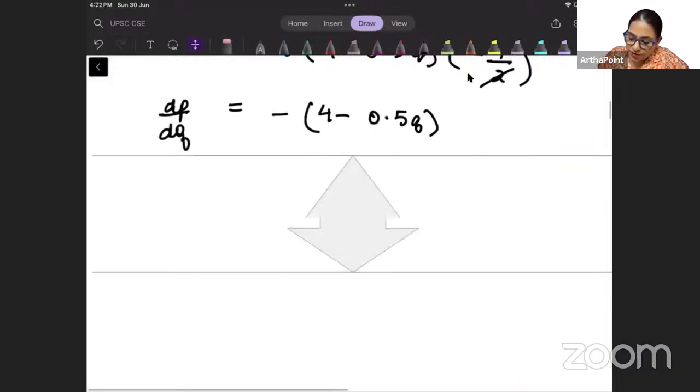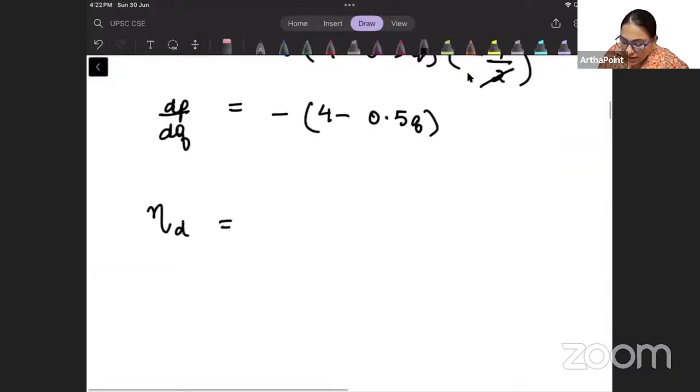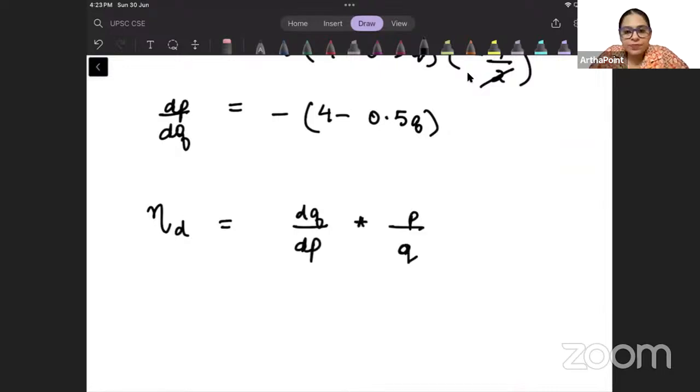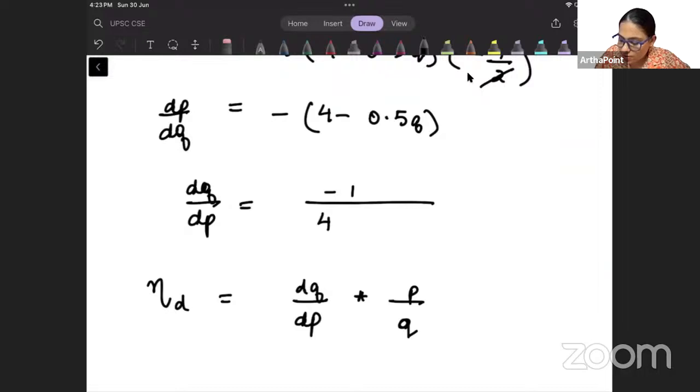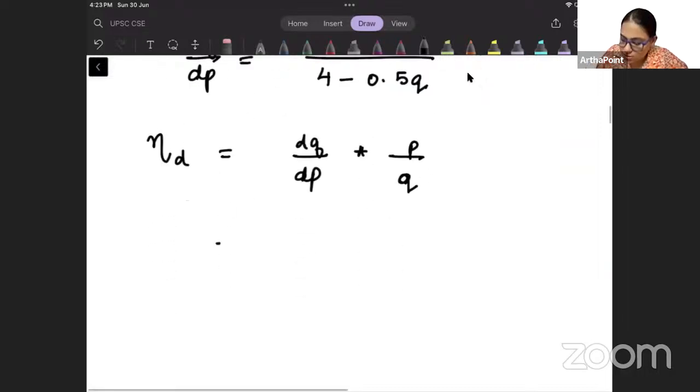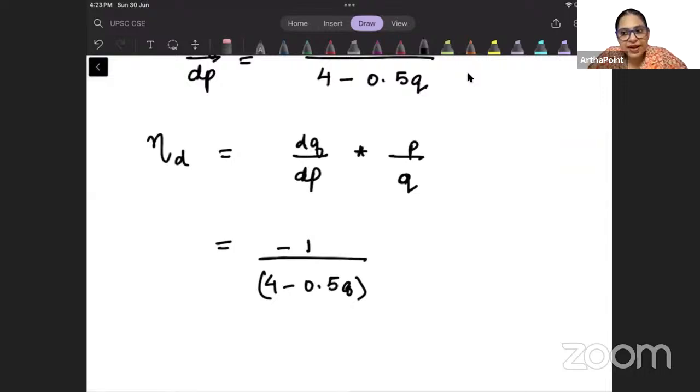So now I need to find out the elasticity of demand, and the formula is how quantity changes as price changes into initial price by initial quantity. So if from here I try to find out dQ by dP, beta, this will be the reciprocal, इसका opposite हो जाएगा. So the reciprocal of this will be -1 by 4 minus 0.5 Q. So this will become minus 1 by 4 minus 0.5 Q. And what is price given to you?